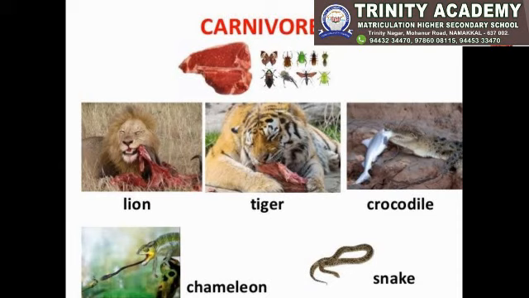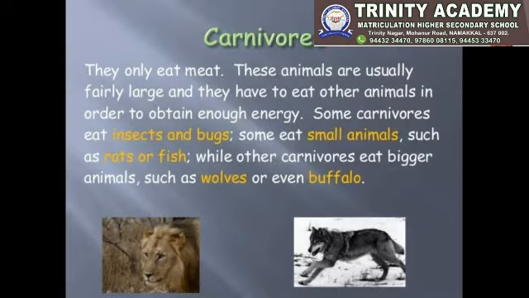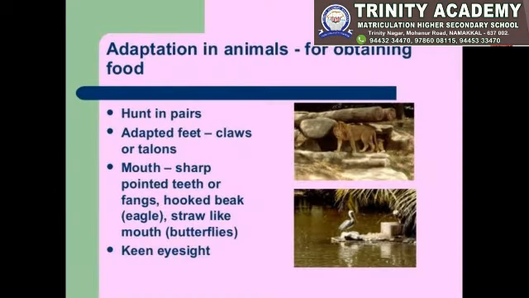Next topic is carnivores. For example, lion, tiger, crocodile, chameleon and snake. What is meant by carnivores? Carnivores are animals that eat flesh.